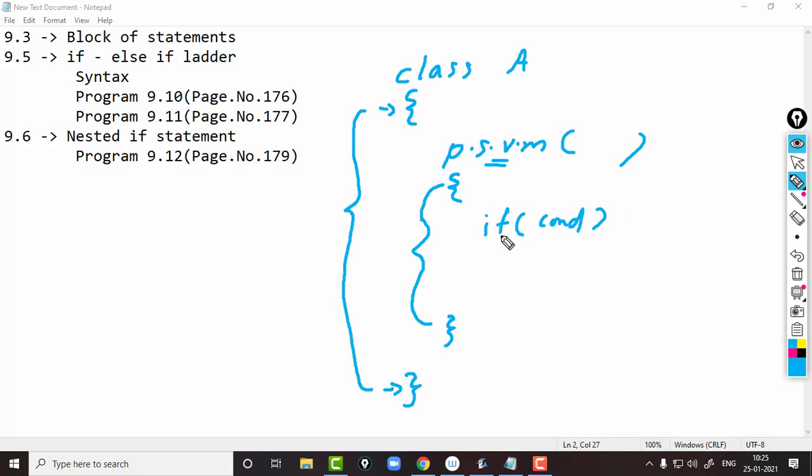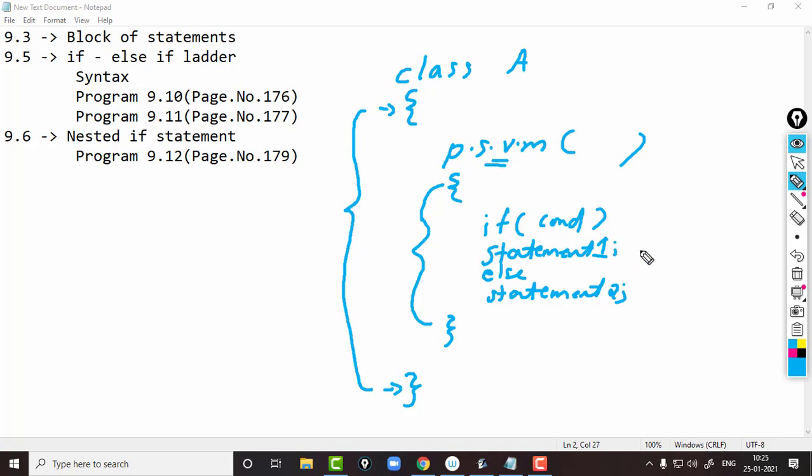Then with the if, usually we are writing only one statement. Suppose it may be a print statement, SOP hi or SOP hello. If the condition is true, statement 1 will be executed, else statement 2. Like that if-else is working, or simple if also works.